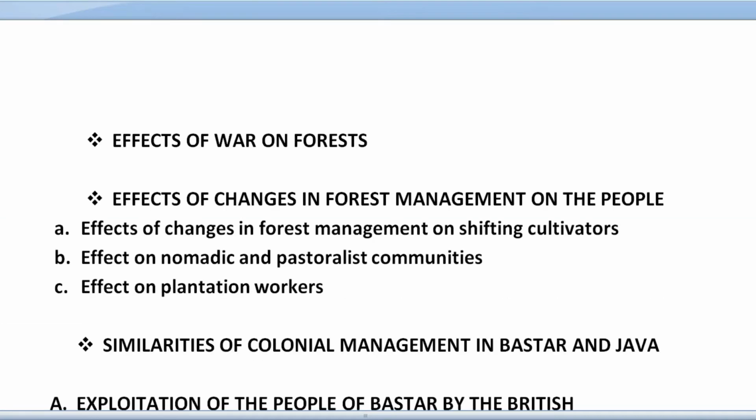Next we have the main heading. Whatever I have mentioned with capital letters are your main headings, and under that, whatever ABC points are there are your subheadings. Next we have effects of war on forest. So what were the effects of war on forest?